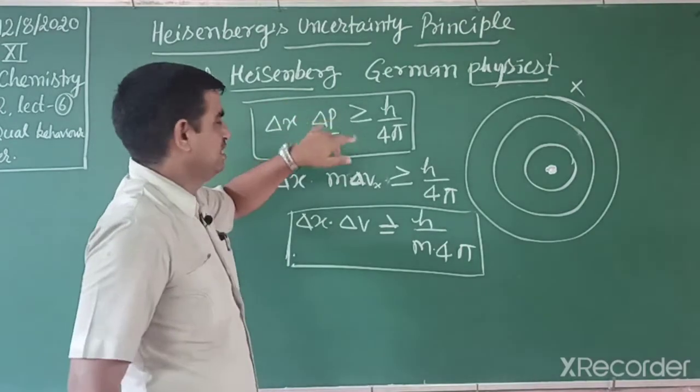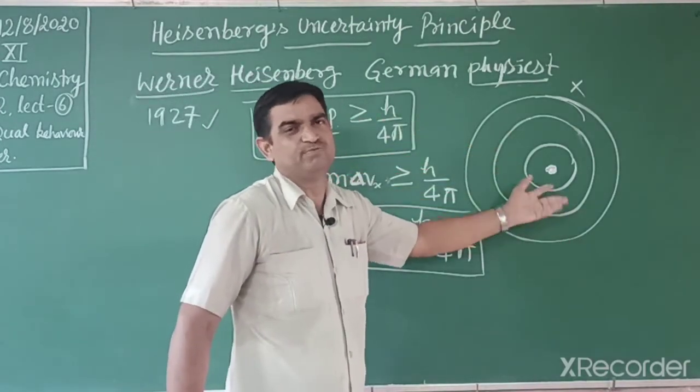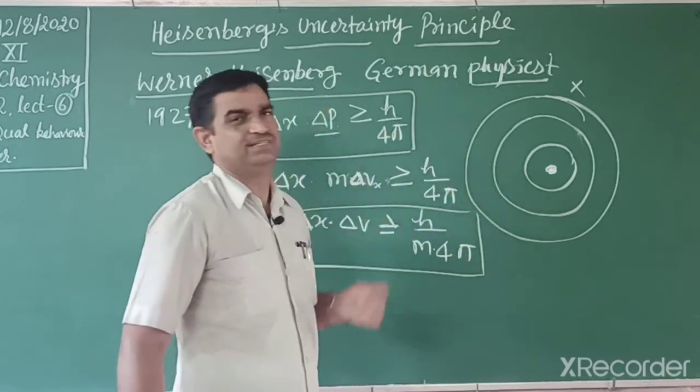If you fix the position, then the momentum is uncertain. If momentum is fixed, then position is uncertain.